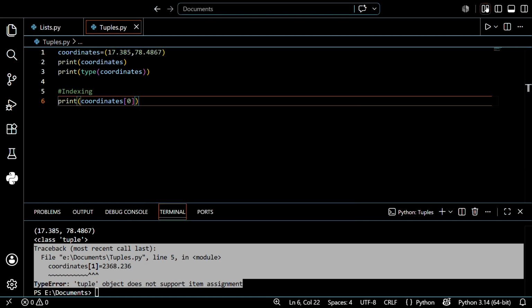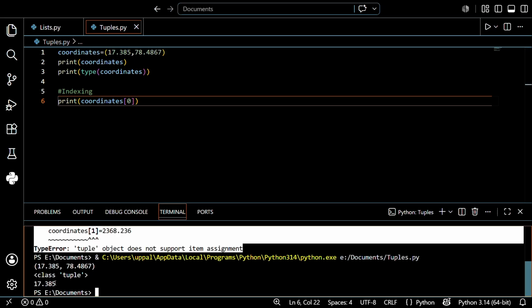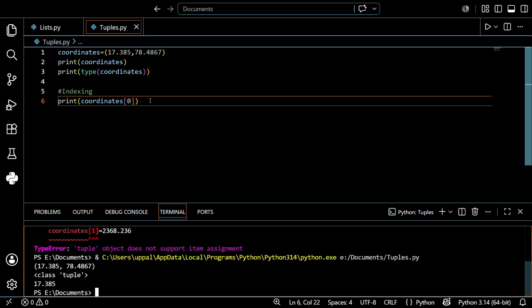Let's see what will happen. Just run this. See, you just print the first value. Like that you can use slicing also similarly, so I don't want to waste the time. So like that you can just complete these tuples guys, don't need to worry, it's very easy.